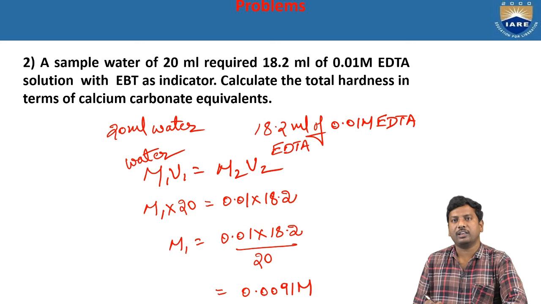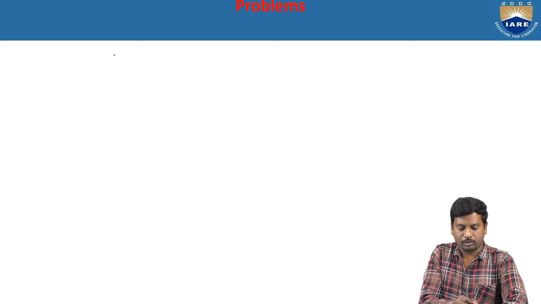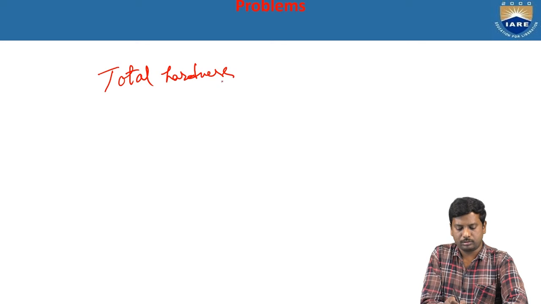Now you can determine the total hardness value in ppm. For that purpose, total hardness is equal to M1 into 100 into 1000. So this is the formula.